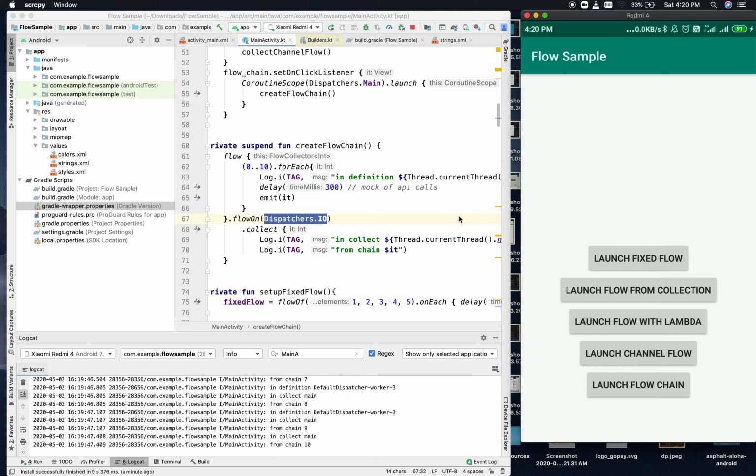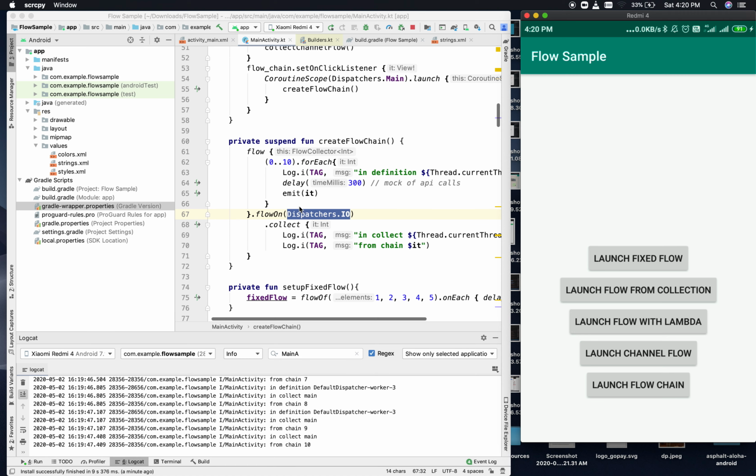So I think that's it for this particular video, where we have discussed all the ways you can create flows, and context preservation also, and we have seen how you can create flow chains. So maybe in the next video we'll talk about different operators available in flow, and from then onwards we'll maybe dive into Retrofit and Room databases and all those things by using flow.